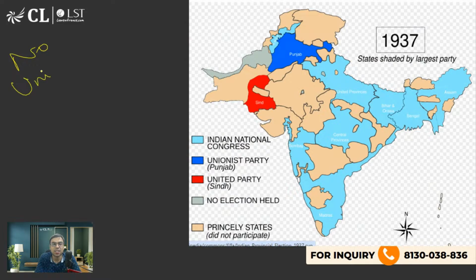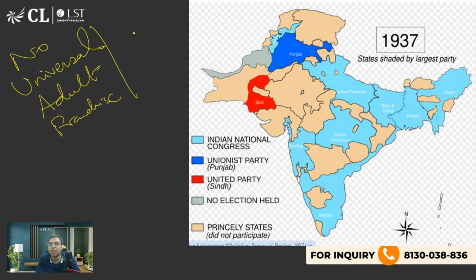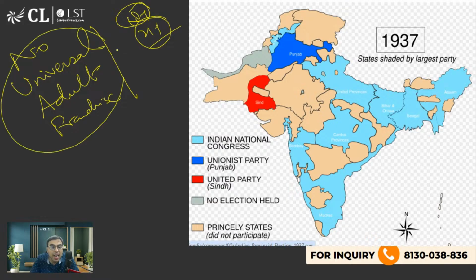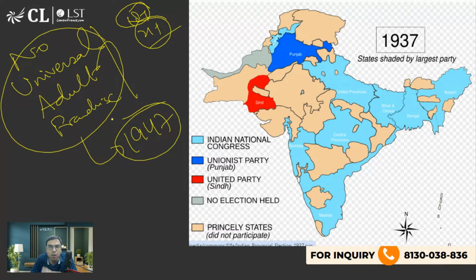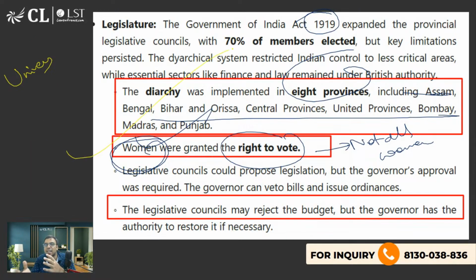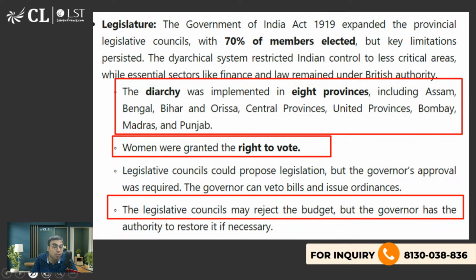No universal adult franchise. What is universal adult franchise? यूनिवर्सल एडल्ट फ्रेंचाइज का मतलब है कि everyone has right to vote irrespective of religion, race, caste, gender, etc. है ना. 18 plus या 21 plus, whatever is the case. तो जैसे now it is 18 plus, but when we got independence it was 21 plus. So universal adult franchise we got in 1947 when we became independent. Before that, whenever elections used to happen, there were some restrictions. सारे लोग वोट नहीं कर सकते थे. There was some restriction regarding property or something like that. Okay. So women got right to vote, but not all the women. Okay. That is what you should know.